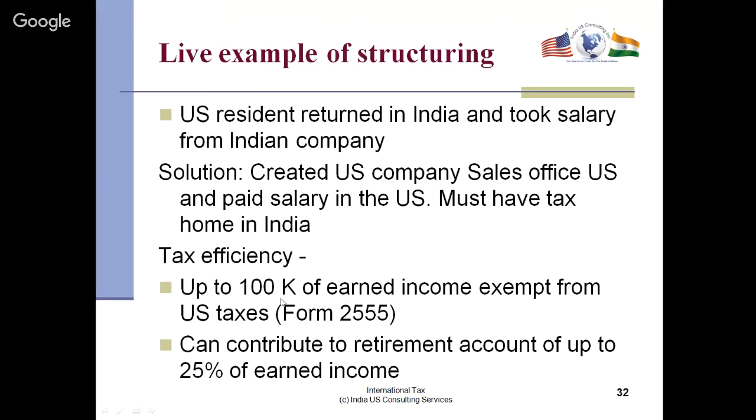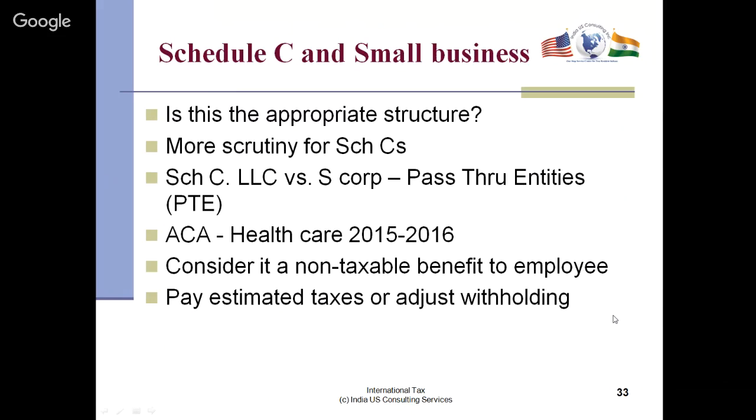So the tax efficiency, there's a section called foreign earned income. It's a form 2555. 100,000 of that income is exempt from US tax. So that's a big difference. And then finally, you can contribute to a retirement account up to 25% of that earned income. So you're actually paying tax. This is all tax-free, and this is also tax-free. So it really gives you a good vehicle for tax planning.